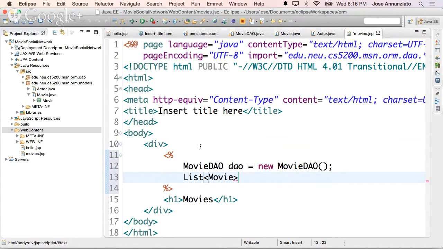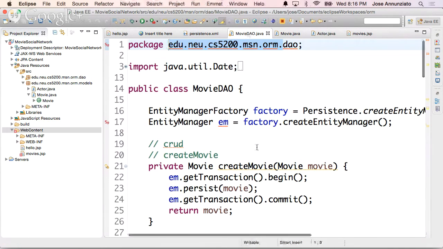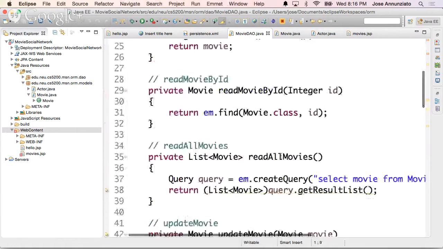Oops. DAO dot read all movies. I think it is. Why are you not finding it? Didn't find it. Movie DAO, read all movies. Is that the name? Read all movies, yeah.